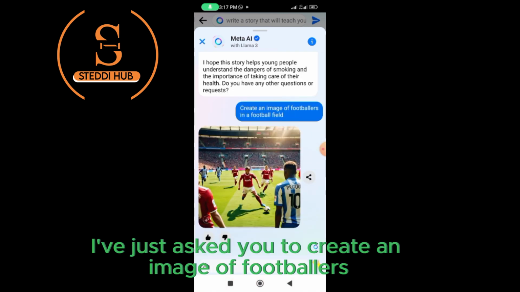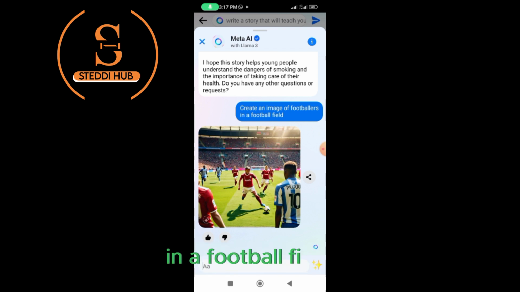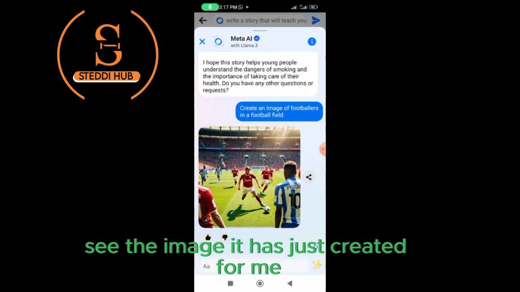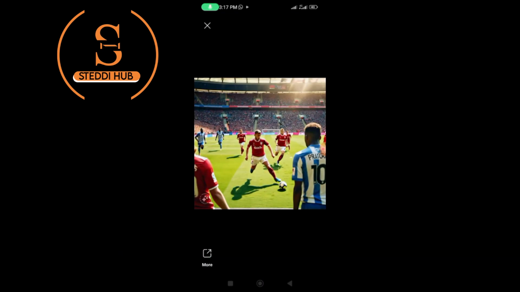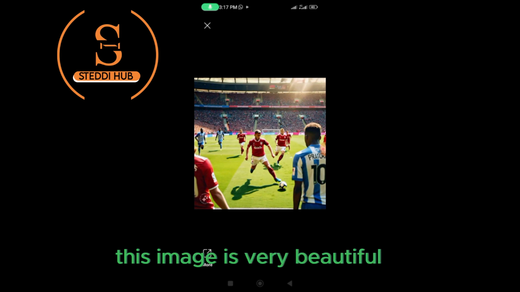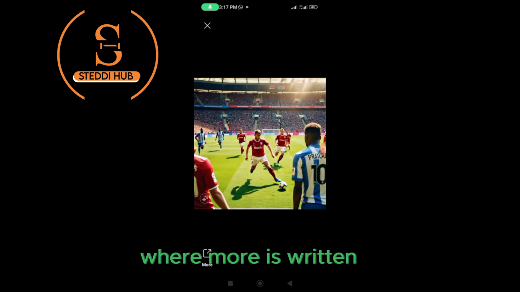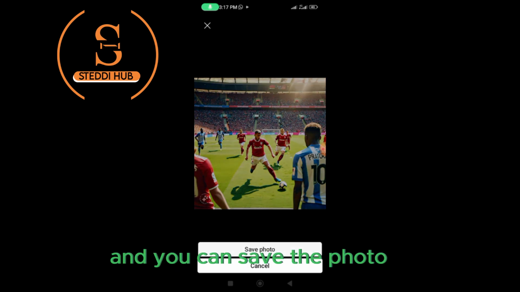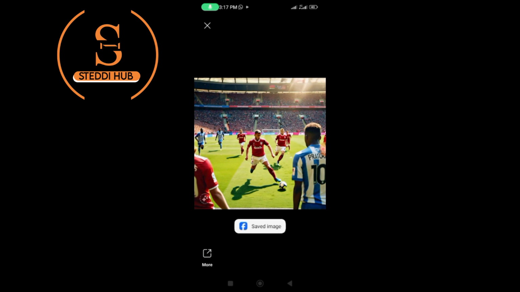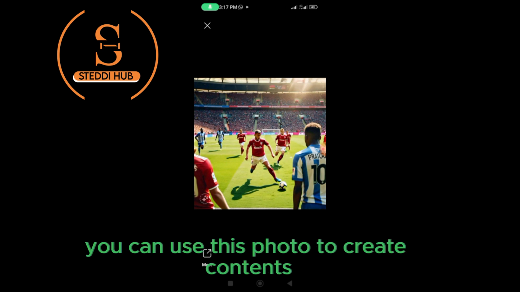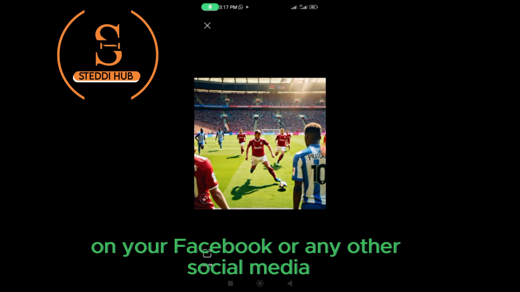I've just asked it to create an image of footballers in a football field. See the image it has just created for me. This image is very beautiful. You can download the image by tapping the icon where more is written, and you can save the photo. You can use the saved photo to create content on your Facebook or any other social media.